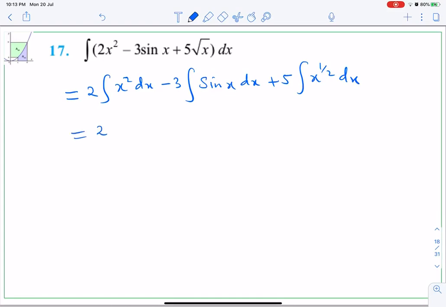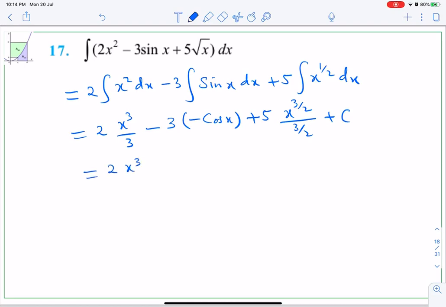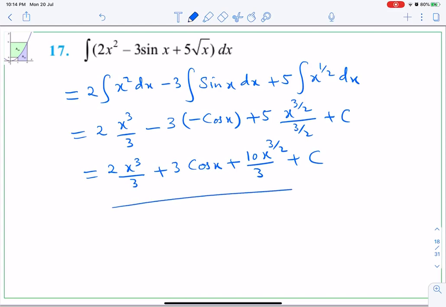So it will be 2x to the power 3 upon 3, because we add 1 to the power, minus 3 integration of sine x, sine is an odd function, so minus cos x, plus 5 integration of x to the power half, half plus 1, 3 by 2 upon 3 by 2, plus c, constant of integration. So finally your answer is 2x cube upon 3, minus and minus plus 3 cos x, plus 2 will go up, 2 5s are 10, x to the power 3 by 2 upon 3 plus c. This is the final answer.